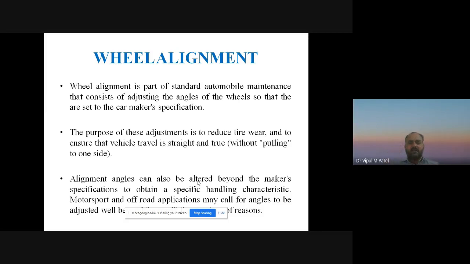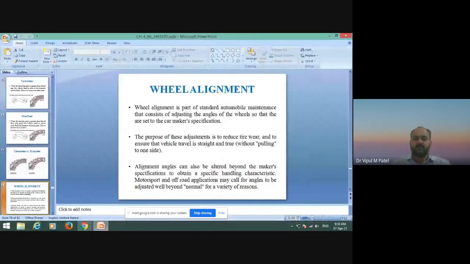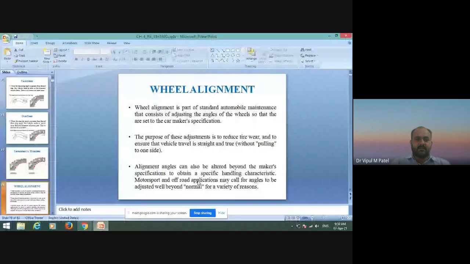The alignment angles can also be altered beyond the maker's specification to obtain specific handling characteristics. It depends on the producer or the makers' specification. A motorsport or off-road application may call for the angles to be adjusted well beyond normal for a variety of reasons, right?